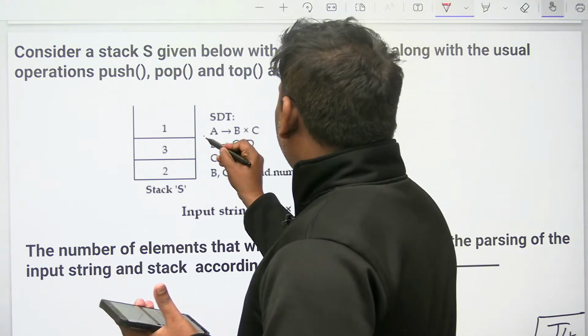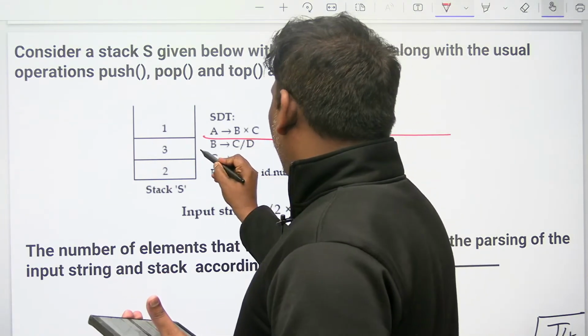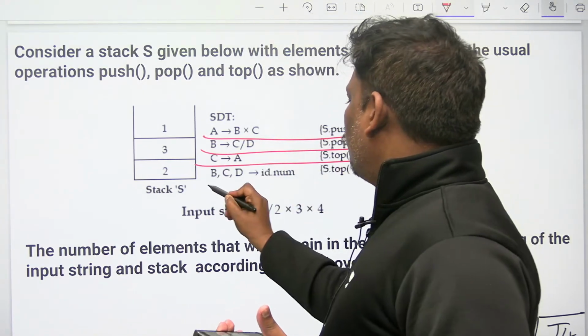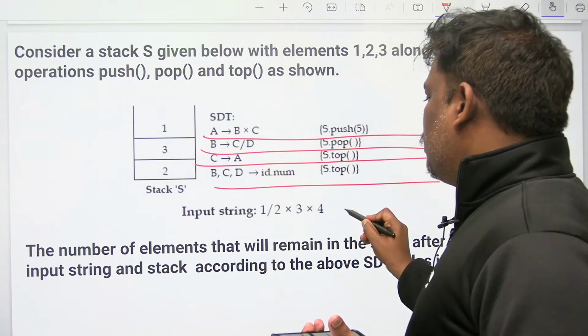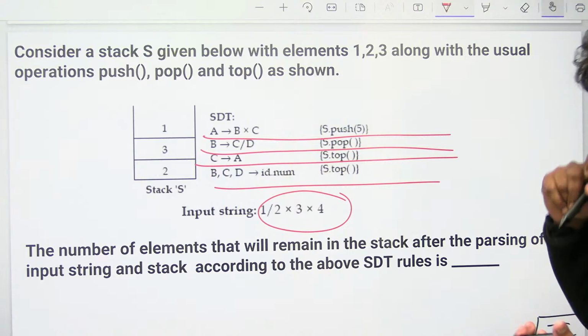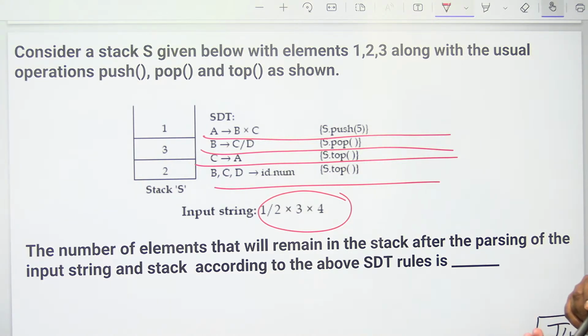For the first production, this is the SDT. Second production, this is the SDT. Third production, this is the SDT. Fourth production, this is the SDT. This is the input string. Then they are asking the number of elements that will remain in the stack after parsing the input string and stack according to the above SDT rules.